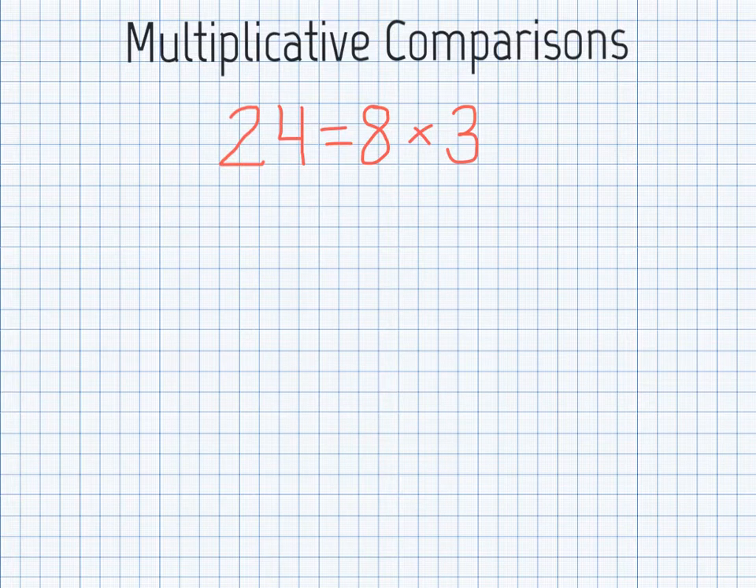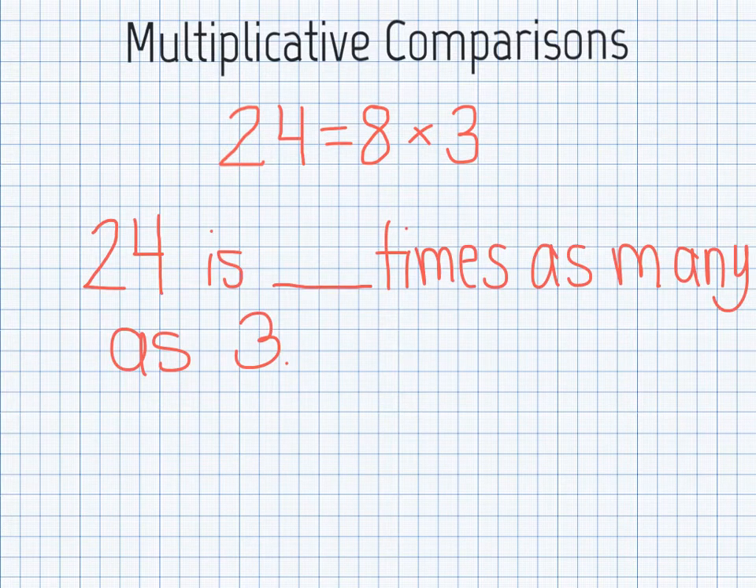We know when we see an equal sign that both sides of the equation must balance each other, or it means that they are the same. If you know your basic math facts, you know that 8 times 3 is 24. Today we're going to be thinking about this a different way. We are going to be trying to complete the statement 24 is blank times as many as 3. As I'm sure you could guess based on our equation, the answer is 8. Now let's look at why this is true.